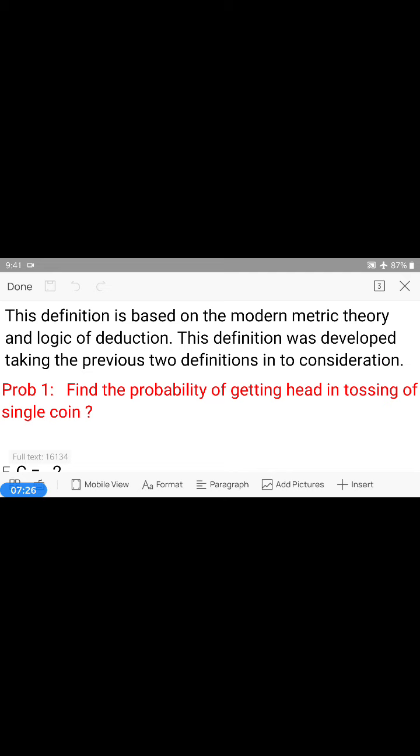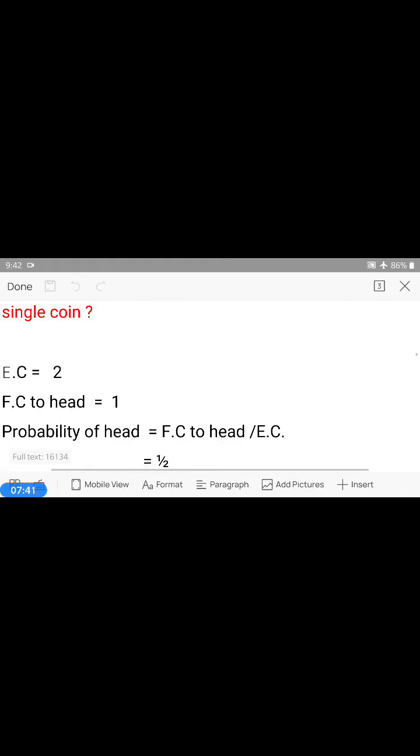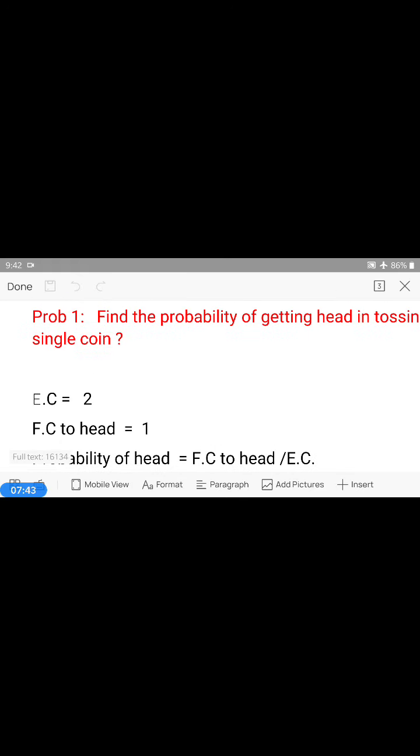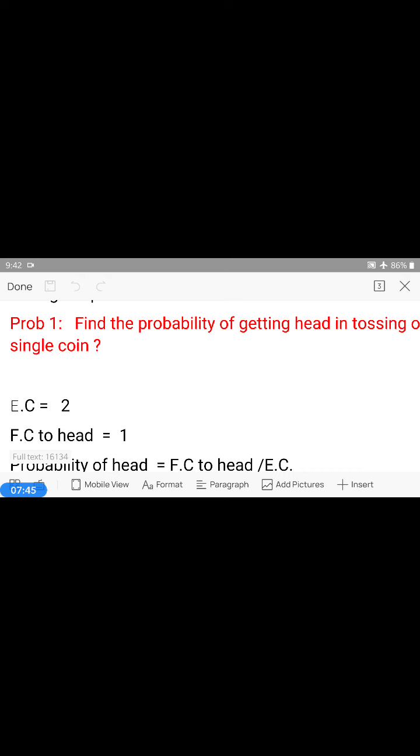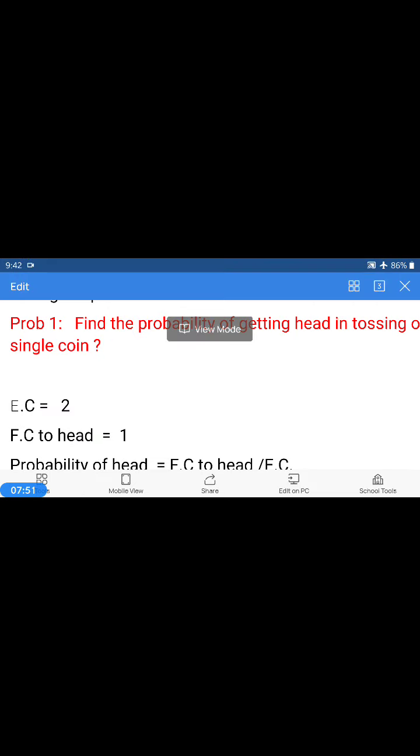Now in this class I will explain problems on probability. The first problem is: find the probability of getting head in tossing of a single coin.